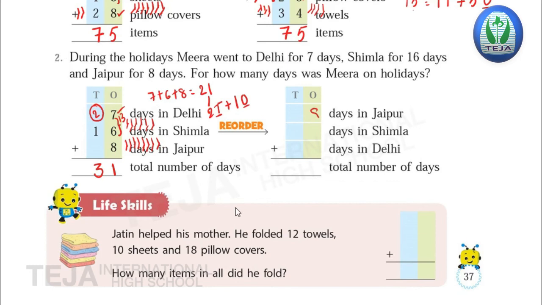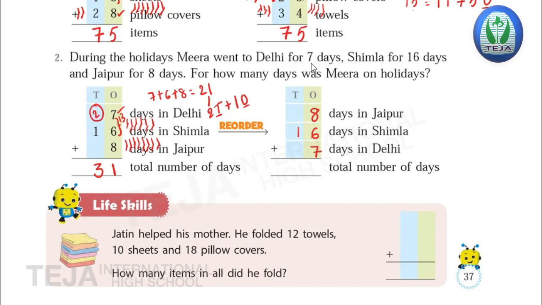Next, days in Shimla. In Shimla, how many days was she there? 16 days. So write down 16 here. Now next, days in Delhi. How many days did she stay in Delhi? 7 days. So write 7 here. Now add all the three, that is 8 plus 16 plus 7, and find the total number of days she was on holidays.